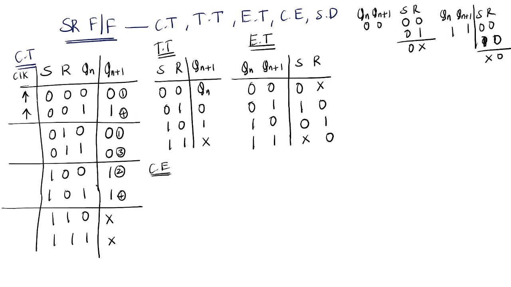Okay, so what are the minterms? 0, 1, 2, 3, 4, 5, 6, 7. Yeah, so you can write Qn plus 1 equal to what?